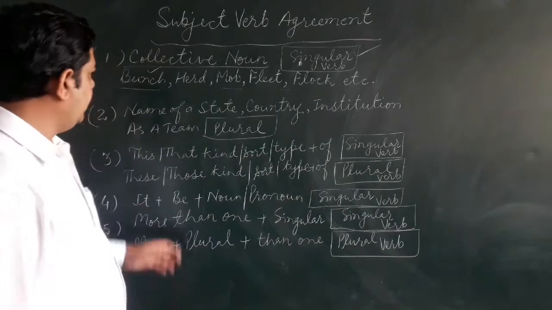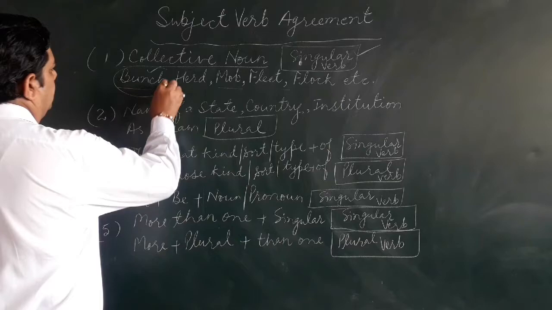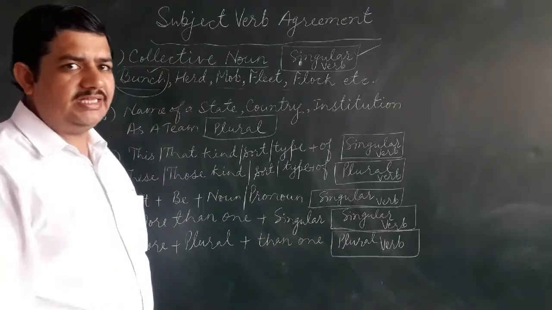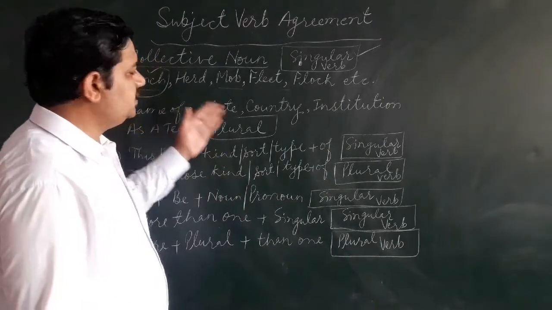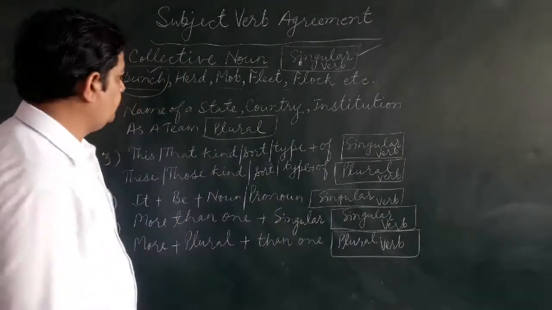Singular verb. Like a bunch of keys is lying there.